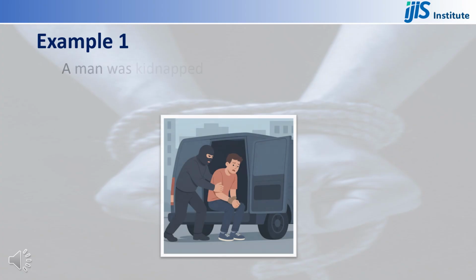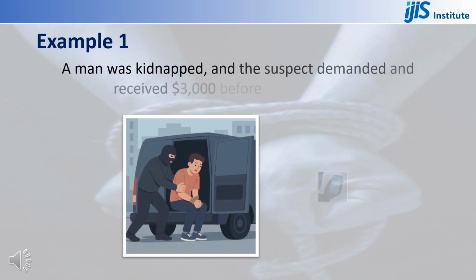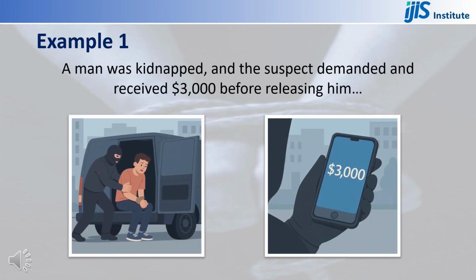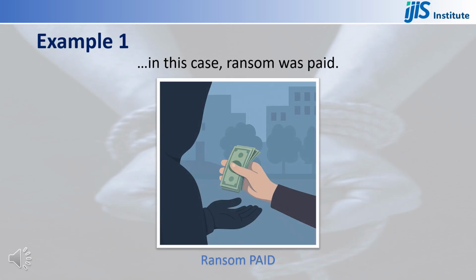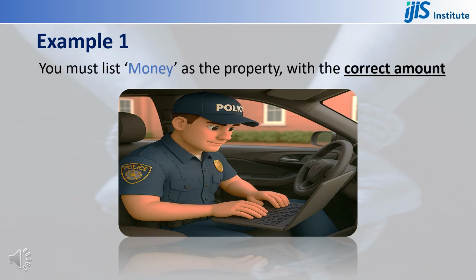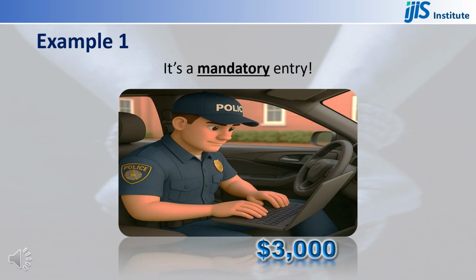For example, a man was kidnapped and the suspect demanded and received $3,000 before releasing him. In this case, ransom was paid, $3,000. You must list money as the property with the correct amount. It's a mandatory entry.